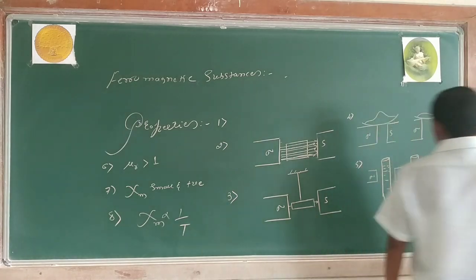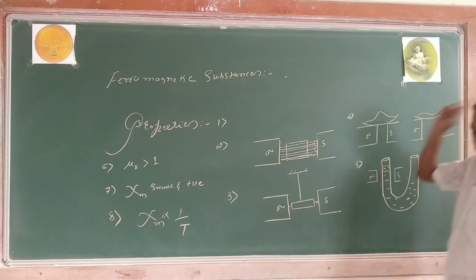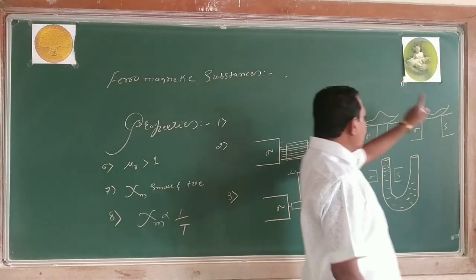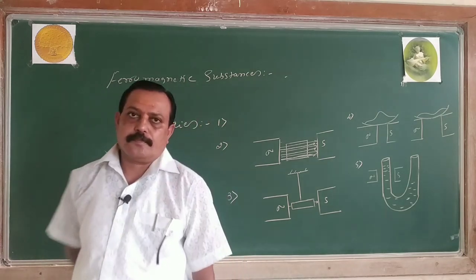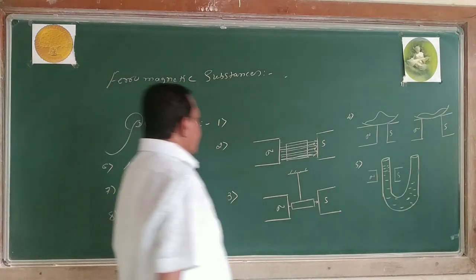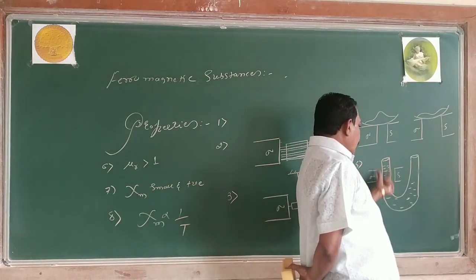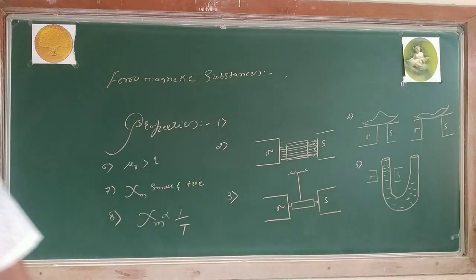When a ferromagnetic substance is placed in the region of a non-uniform magnetic field, it moves quickly from the weaker to the stronger part of the magnetic field. Right? If I take a ferromagnetic liquid in a U-shaped tube and subject one limb to the magnetic field, the liquid level rises suddenly.